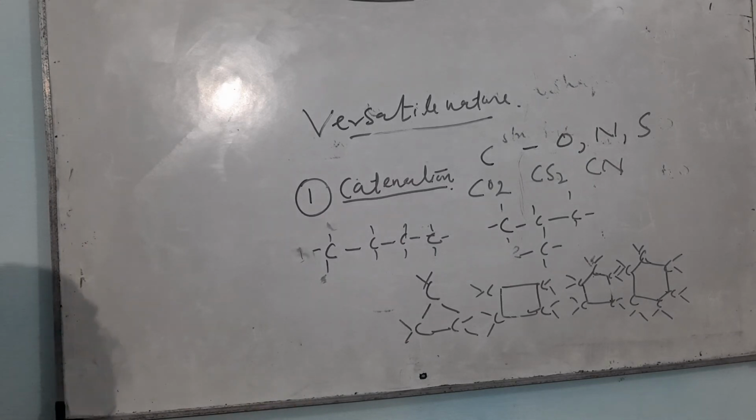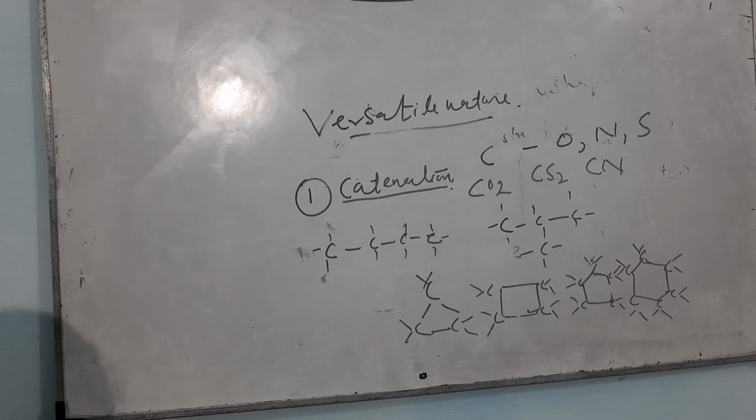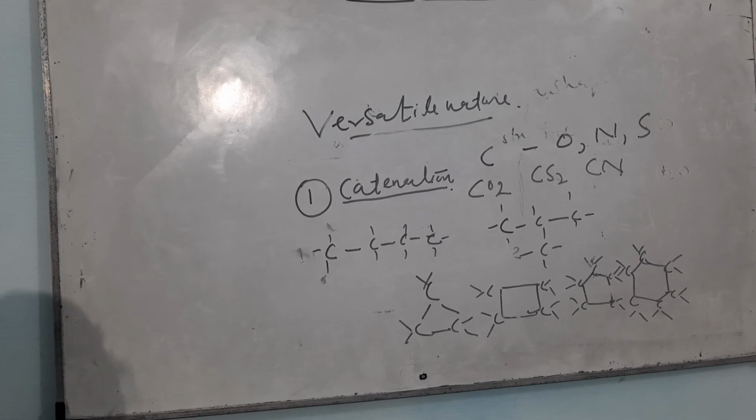The second most important property of carbon which makes it versatile is its tetravalency. Carbon has a valency of 4. It can combine with other elements by making double bonds and triple bonds. It has the capacity to bond 4 other atoms with it.